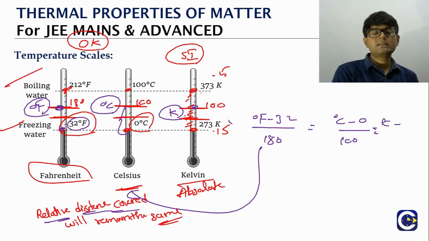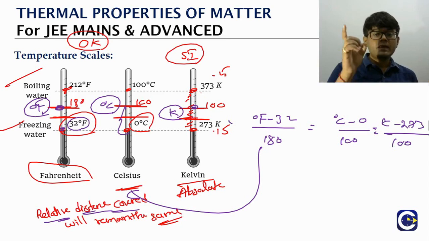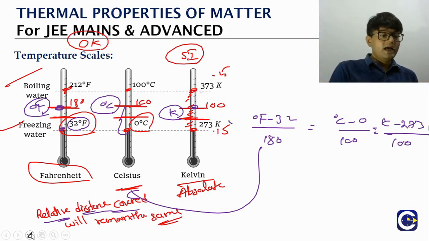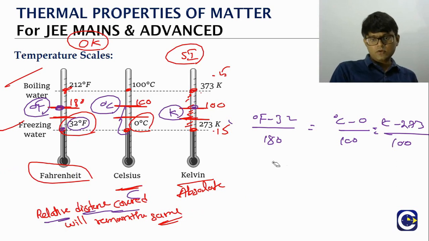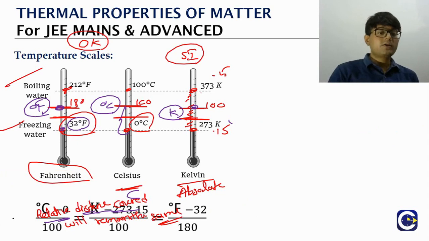Look at the Kelvin scale. The temperature on the Kelvin scale is, let us say, K. K minus 273, divided by the total length of the Kelvin scale, 100. So this is the relation we have between the value of temperature on the Fahrenheit scale, the Celsius scale, and the Kelvin scale. Here in the Kelvin formula, either we will use 273 or we can use 273.15, which is more precise actually. So this is what we will be using for doing the temperature conversion from one scale to another scale.